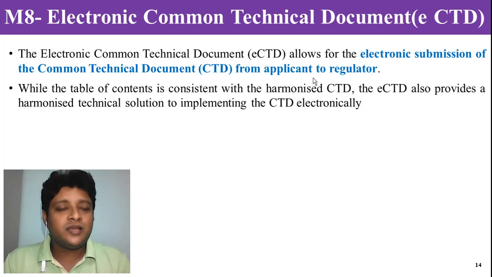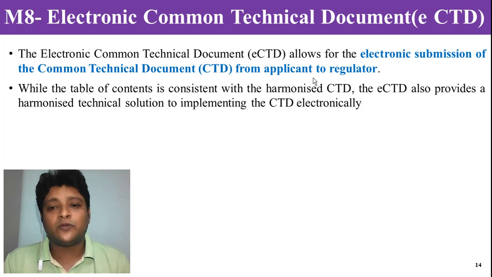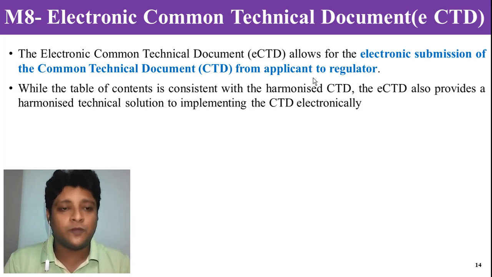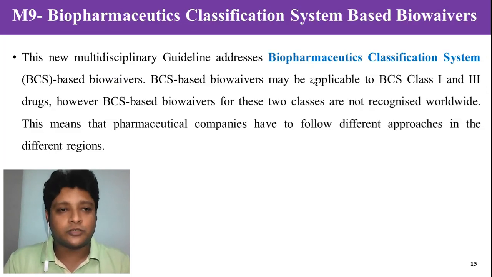So mainly it says that the table of contents is consistent with the harmonized CTD. The eCTD also provides a harmonized technical solution for implementing the CTD electronically. So mainly, as you can say, this document is necessary for the applicant to submit to regulatory bodies for the approval process for a new drug product.